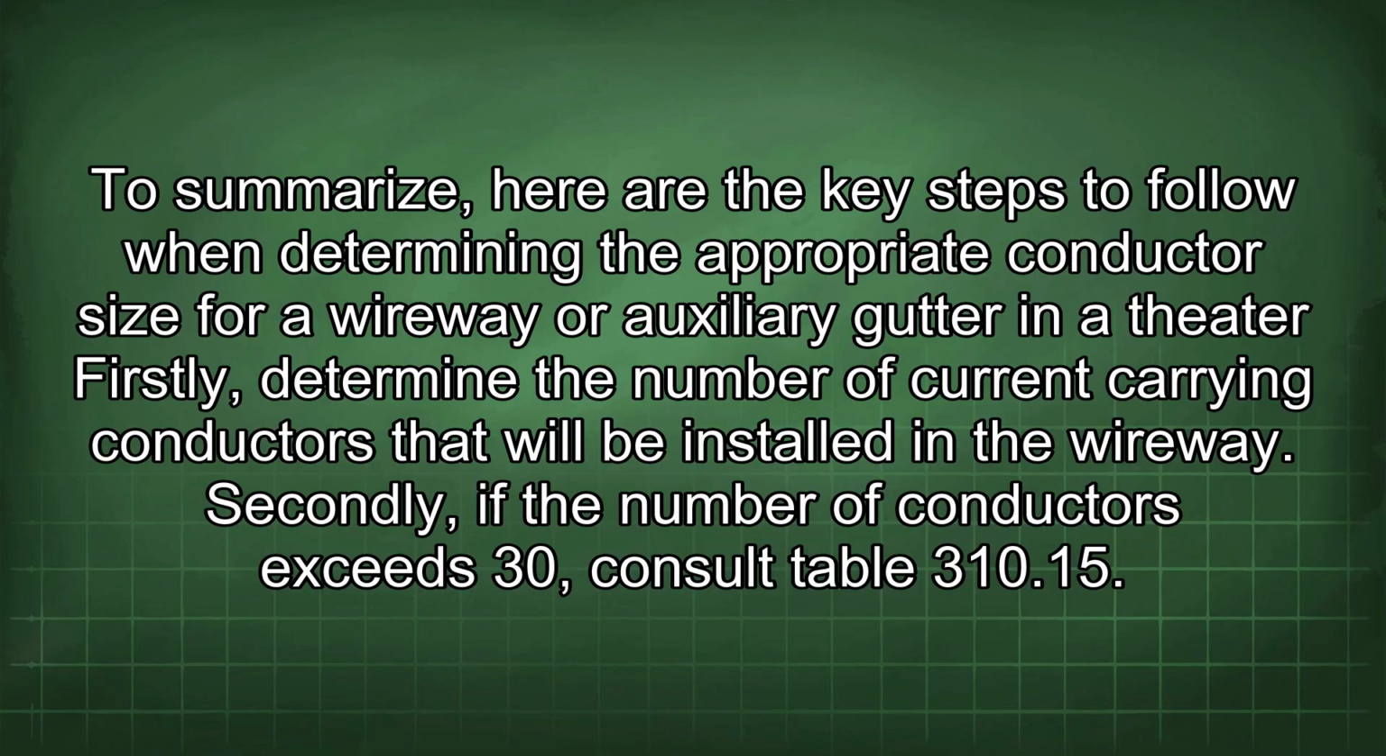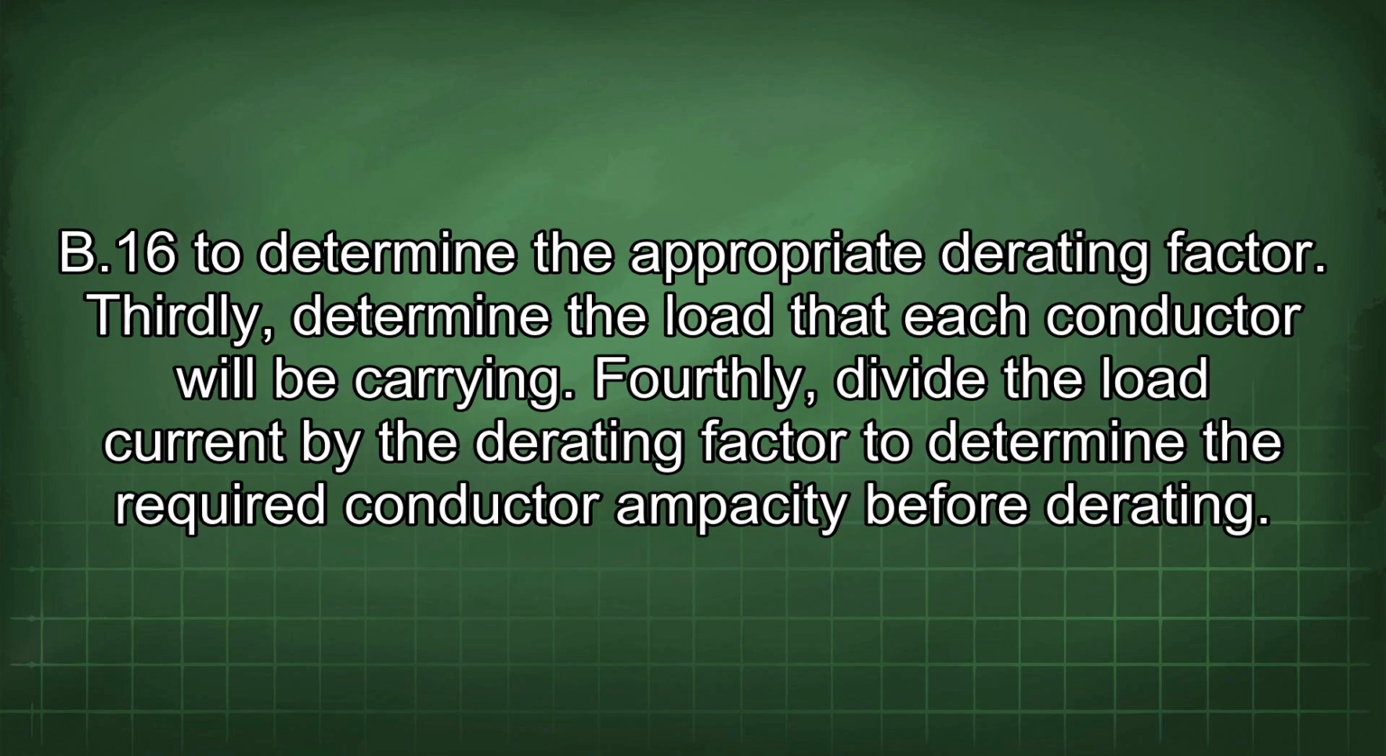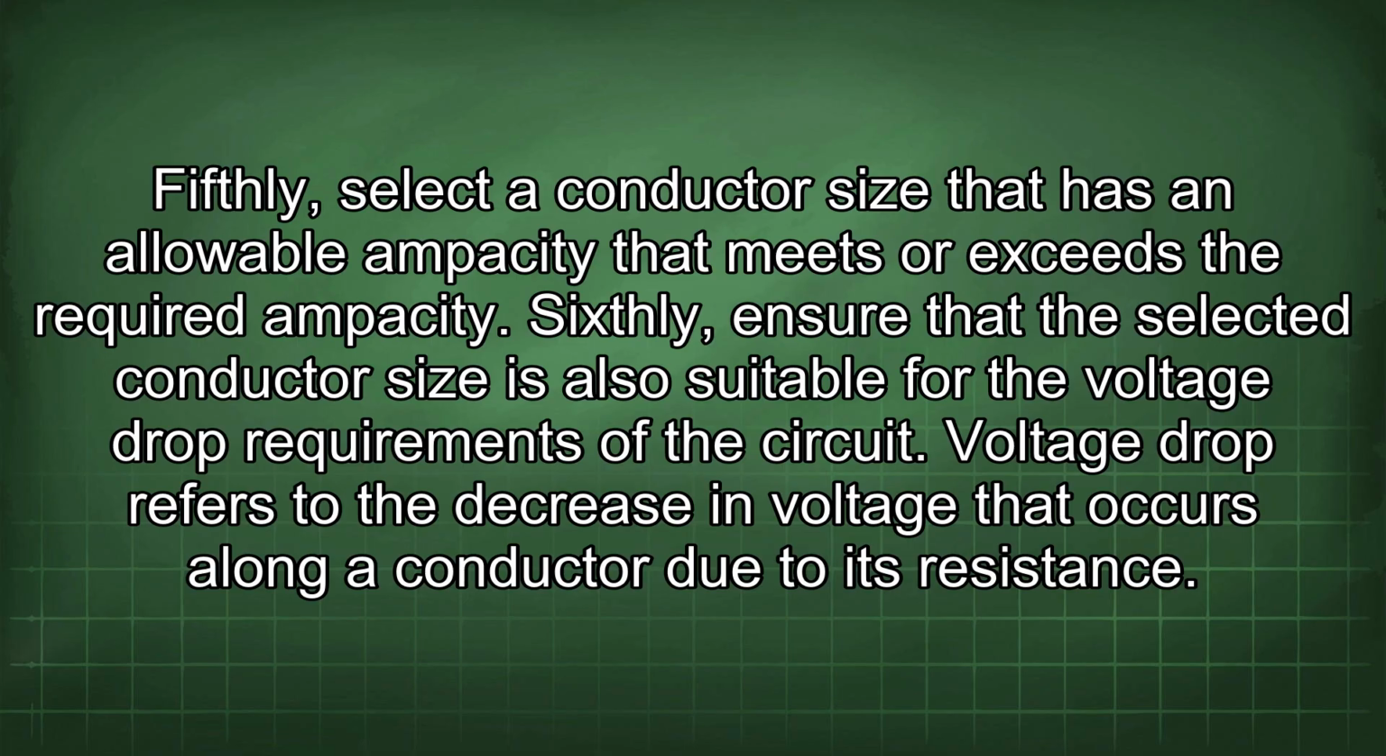Firstly, determine the number of current-carrying conductors that will be installed in the wireway. Secondly, if the number of conductors exceeds 30, consult Table 310.15(B)(16) to determine the appropriate derating factor. Thirdly, determine the load that each conductor will be carrying. Fourthly, divide the load current by the derating factor to determine the required conductor ampacity before derating. Fifthly, select a conductor size that has an allowable ampacity that meets or exceeds the required ampacity.